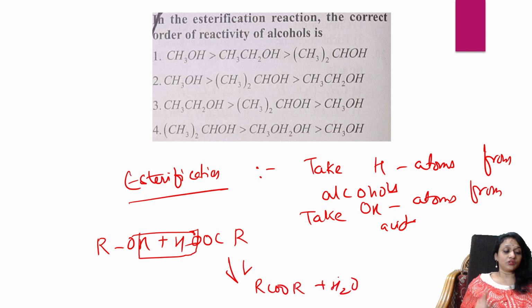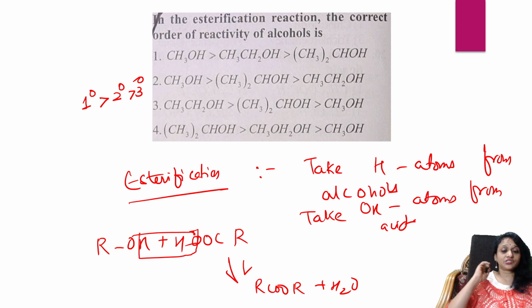And the order, always remember students, is primary greater than secondary greater than tertiary for esterification. Whenever you have more alkyl groups, they will increase electron density on oxygen. So polarity decreases. Correct, my students? The polarity decreases automatically. The more alkyl groups there are, polarity keeps on decreasing and acidic strength also decreases.